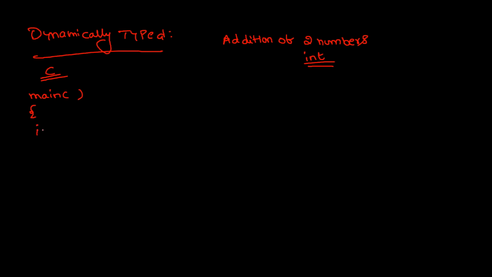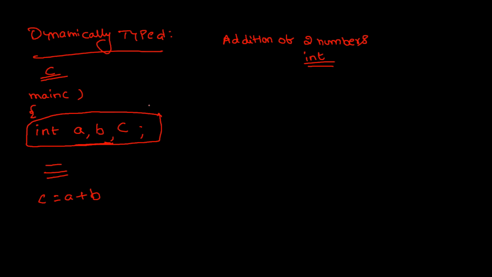Within the main, the first step is to declare A, B. These are the two variables that hold the values, and C is the variable used to store the addition of the two numbers A, B. After performing some statements, C is equal to A plus B. Before using a variable in your program, the first step is to declare the variable.